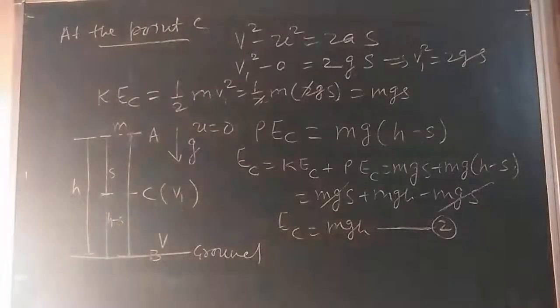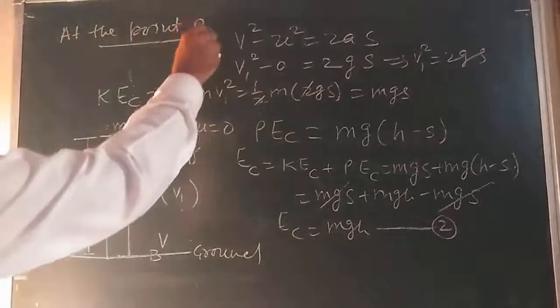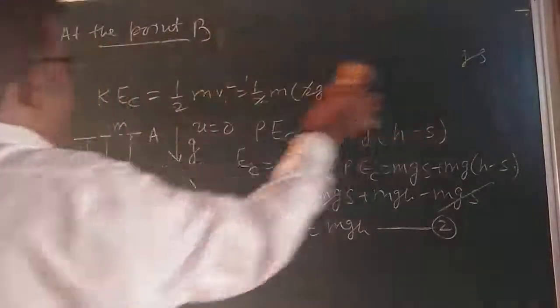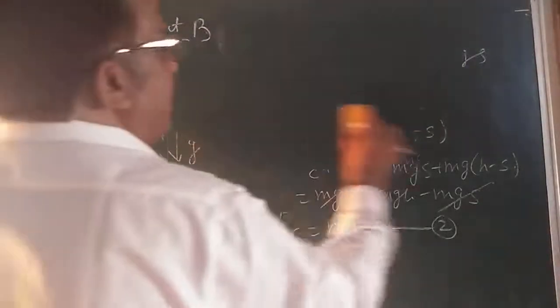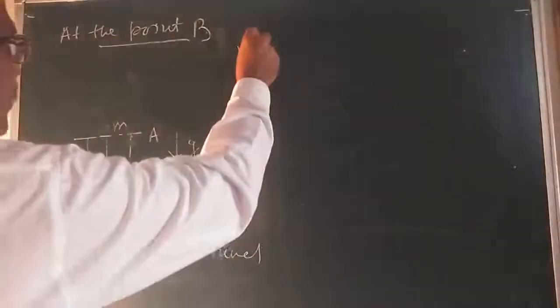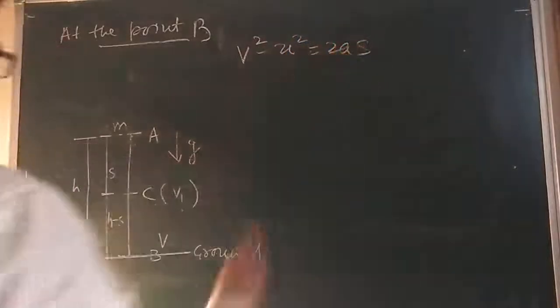Now third point, at the point B, just above the ground. So what I can do here, at a point B, according to our equation, the third equation, v square minus u square is equal to 2as.